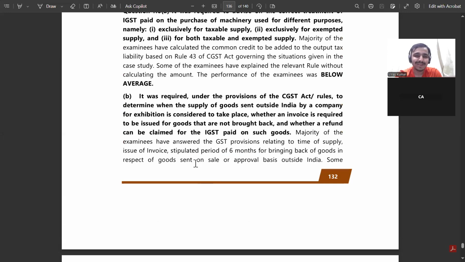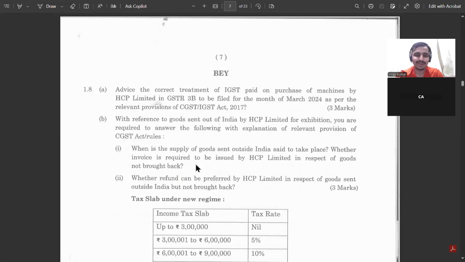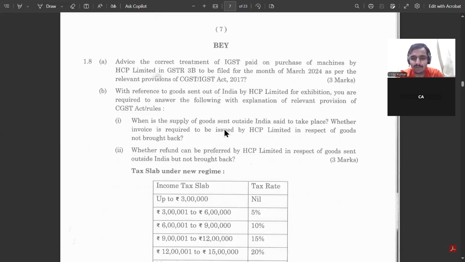If I go to the question, what he is asking: when is the supply of goods, firstly, will it be considered a supply. Next is when the supply will take place, whether an invoice is required to be issued or not. Now, the next requirement is whether a refund can be claimed or not. Refund was also a question. On what condition? So you have to mention the refund related requirement also. If it is a three marker question, at least you have to write some condition or something. You can't just ignore this.